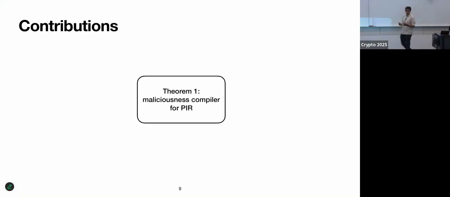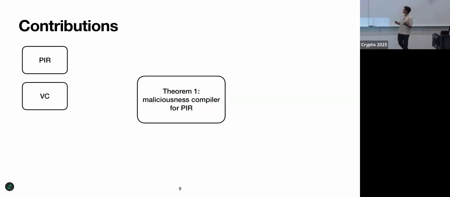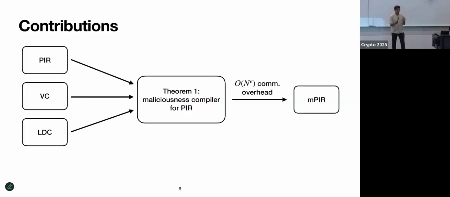To solve this, that's what we did in this work. We first provide a new compiler which lifts any PIR scheme into an Ampere scheme. It takes three ingredients: some base semi-honest PIR, a vector commitment, and a locally decodable code. I'll explain what these last two things are. It gives you an Ampere scheme with some arbitrary n to the epsilon overhead.